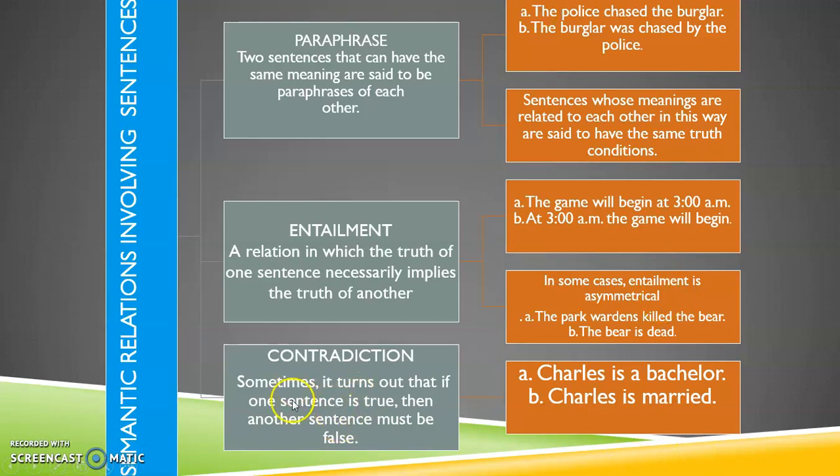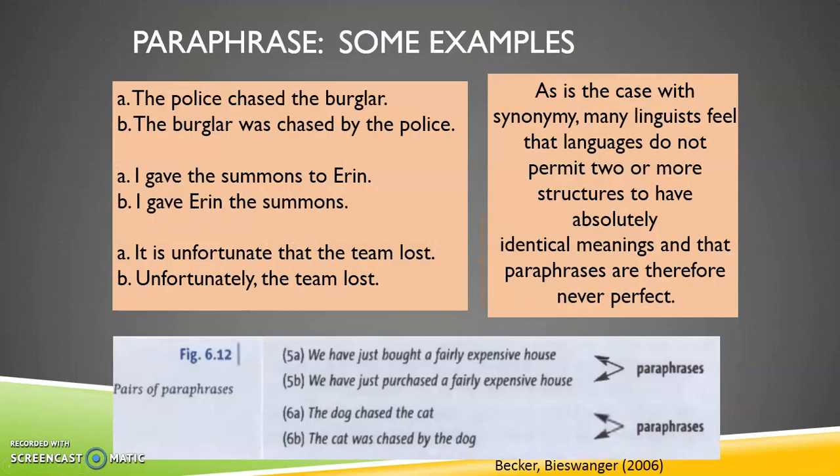And then we have contradiction. Sometimes it turns out that if one sentence is true, then another sentence must be false. Charles is a bachelor, Charles is married. So there is a contradiction. They do not have the same truth conditions. Some more examples of paraphrase: I gave the summons to Erin, I gave Erin the summons. It is unfortunate that the team lost, unfortunately the team lost.